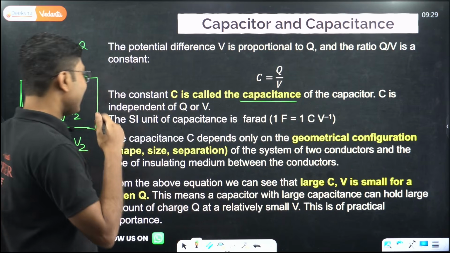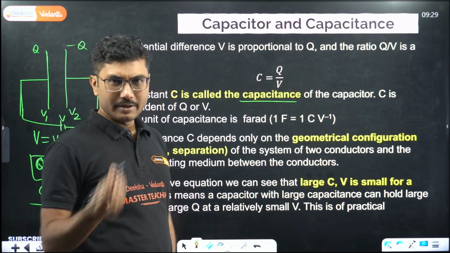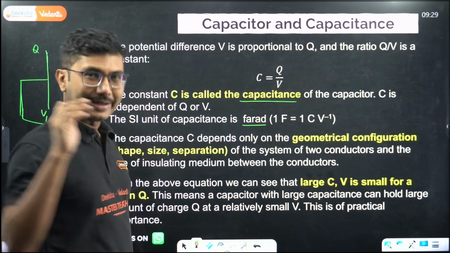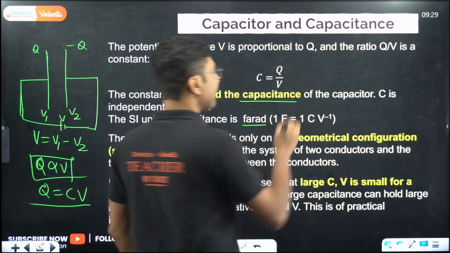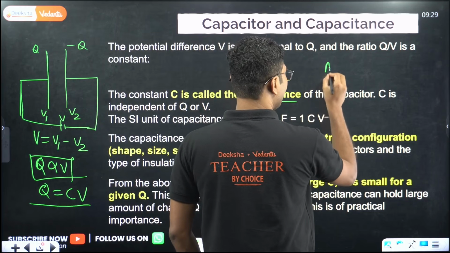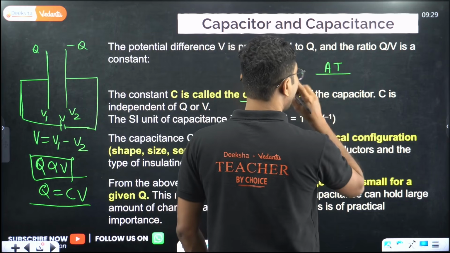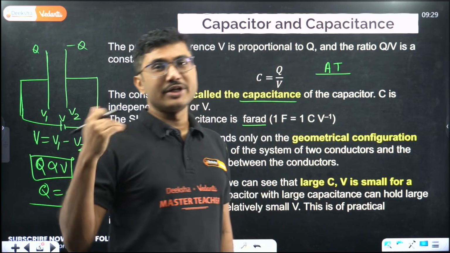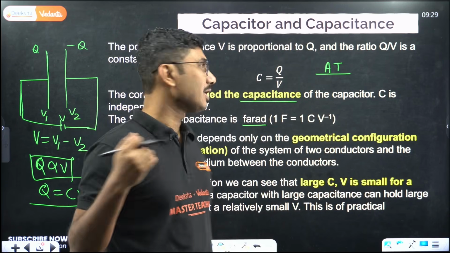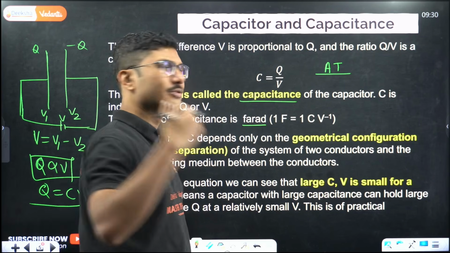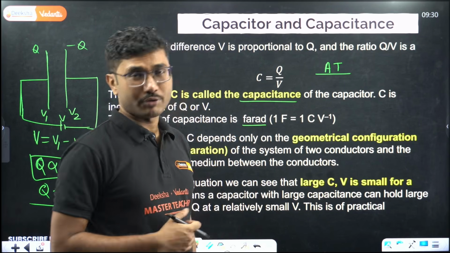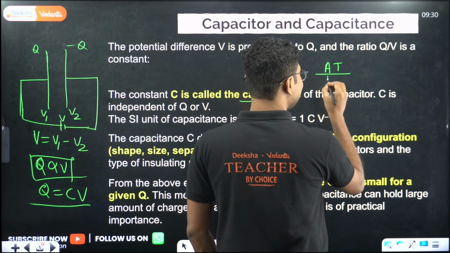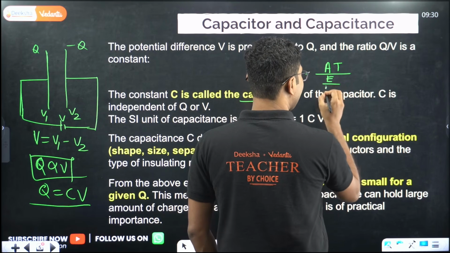Clear? So the SI unit of capacitance is farad. We can find the dimension as well. Dimension of charge is A into T. What is voltage, by the way? Voltage is energy per unit charge. So from energy also you can come to the dimension of capacitance. What is energy per unit charge? So that is also AT.